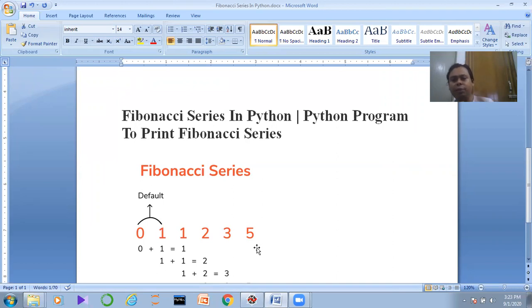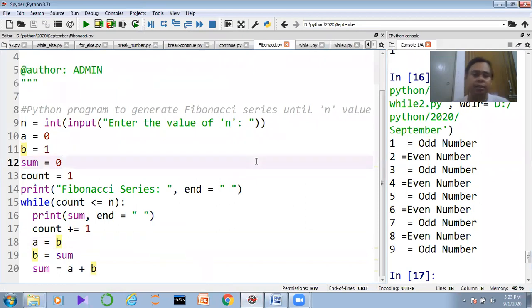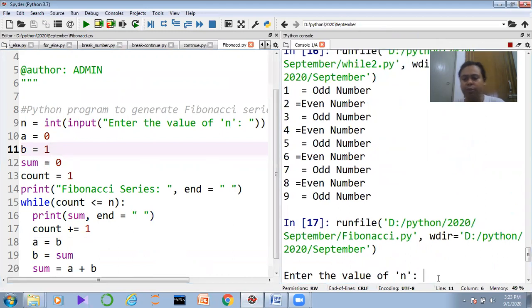Now guys, if I want to make the Fibonacci series in Python, how to understand? So let us move on to our Spyder window and let me check how to make things in Python. At first I'll execute the code, guys, then I'll inform you how things are working. Suppose here I am entering the number, how many I want, suppose 6.